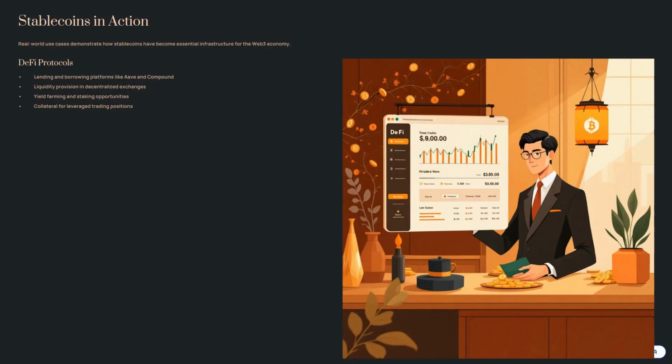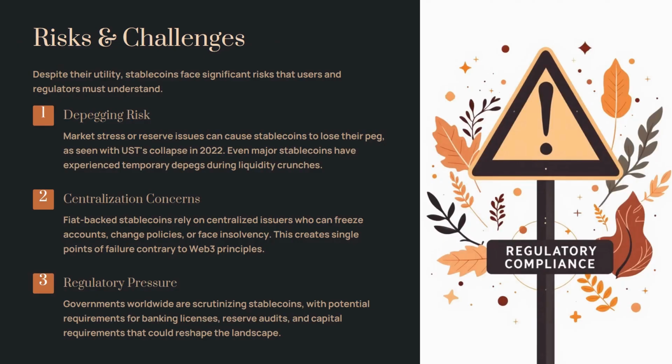Fiat-backed stablecoins provide the strongest price stability but require trust in centralized issuers. Crypto-backed stablecoins offer decentralization with the cost of needing larger collateral. Algorithmic stablecoins attempt to maintain their peg through token economics, but some models have failed dramatically.